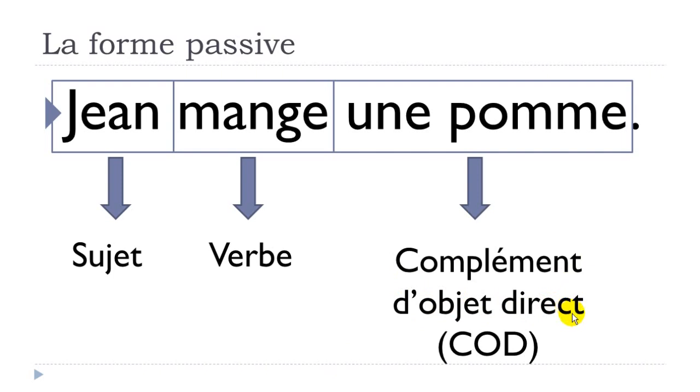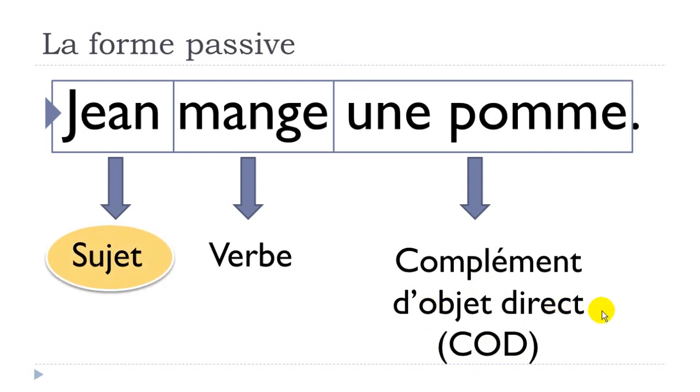I know it's a bit scary, so complément just because it will complete the sentence, it will give more information, okay? Then objet direct, so objet, it's not because it's an apple, okay? It could be a person, it's grammatically an object, okay? And then direct, just because between your verb and this complément, you don't have any preposition. Okay, so normally we tend to write it like that, C-O-D, complément d'objet direct, all right?